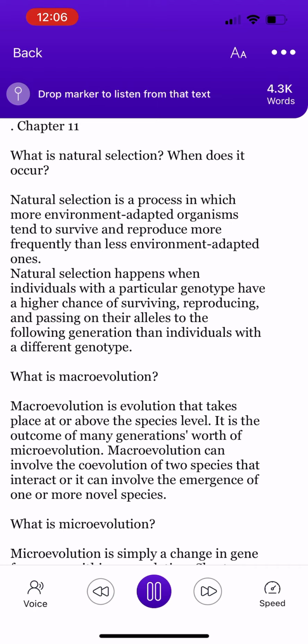What does the Hardy-Weinberg equilibrium state? The Hardy-Weinberg equilibrium, HWE, is a fundamental principle of population genetics that states that genotype frequencies in a population remain constant between generations in the absence of outside disturbance.